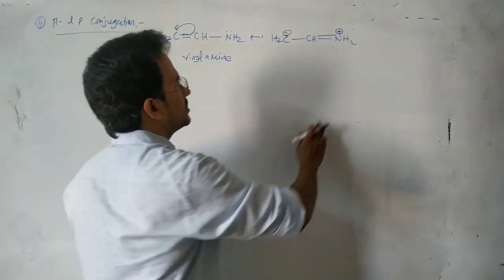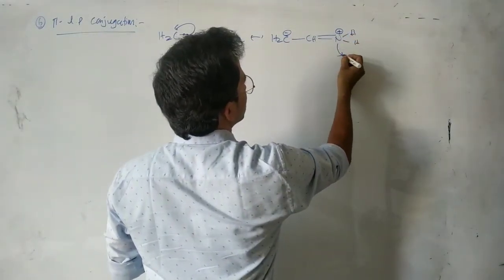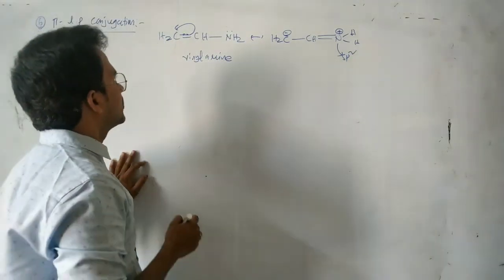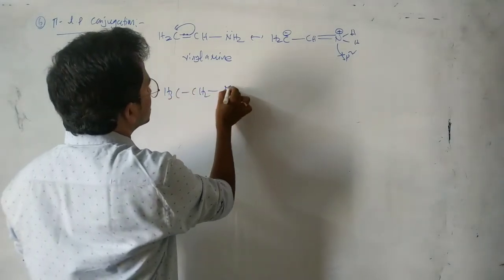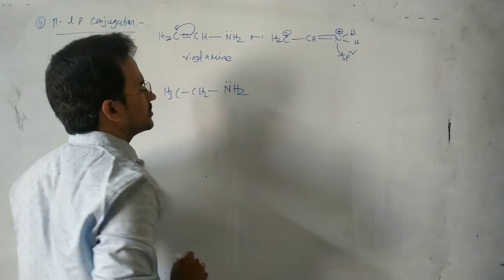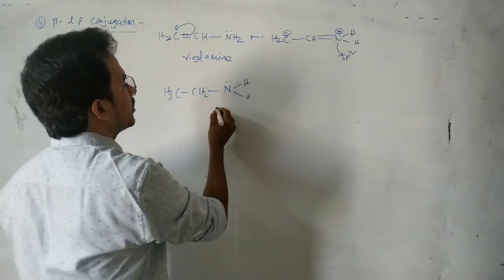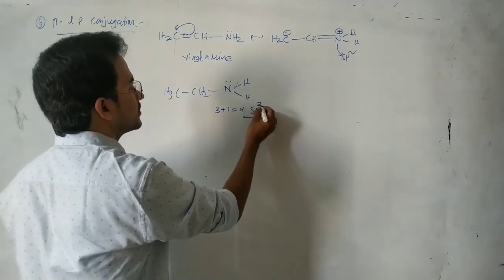Now here around the nitrogen, how many bonds? That means how many sigma bonds? 3 sigma bonds, sp2 hybridization. Now see this one, CH3CH2NH2. How many sigma bonds here? 3 sigma bonds and 1 lone pair, that equals 4, means sp3 hybridization.